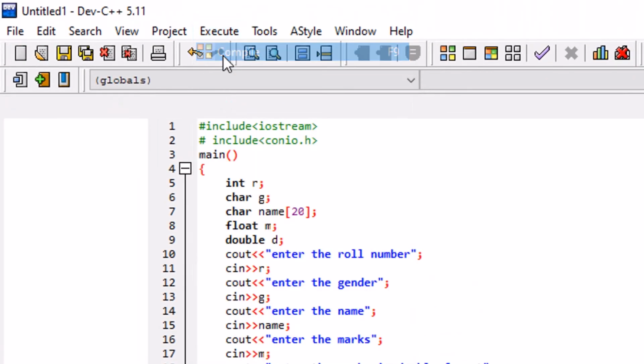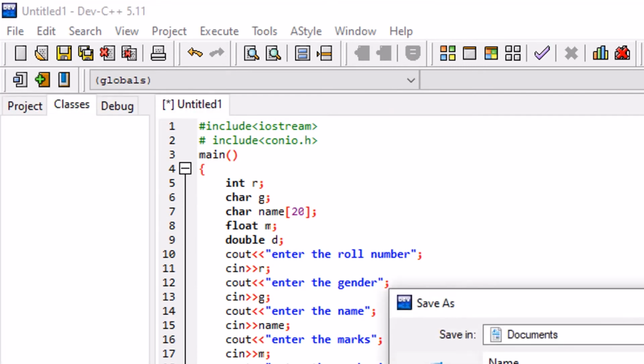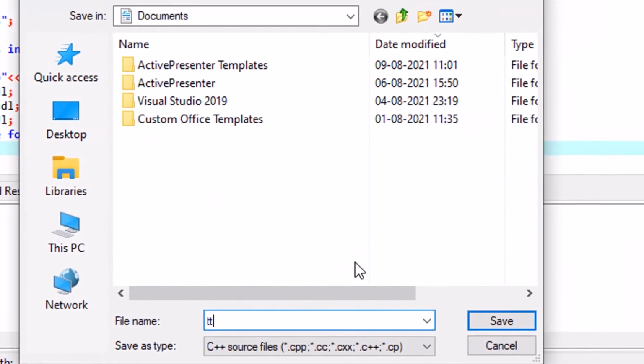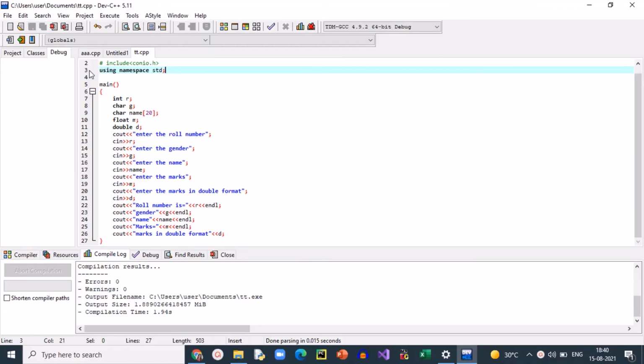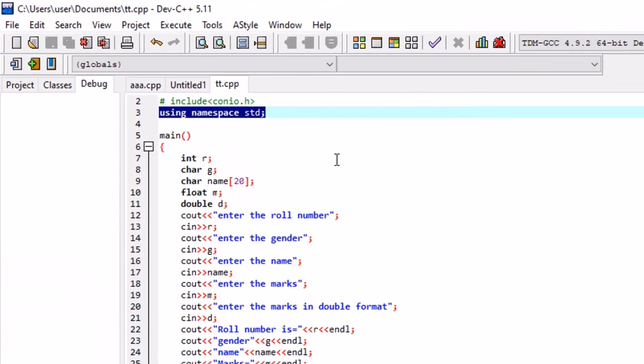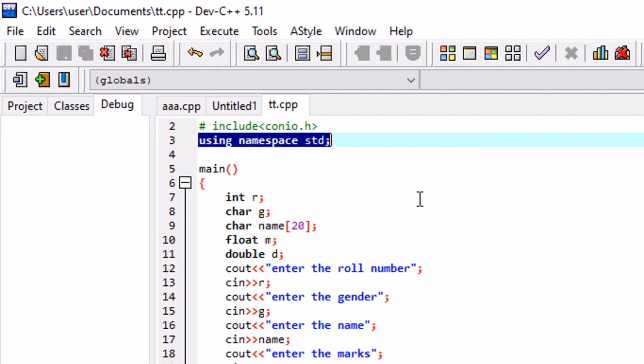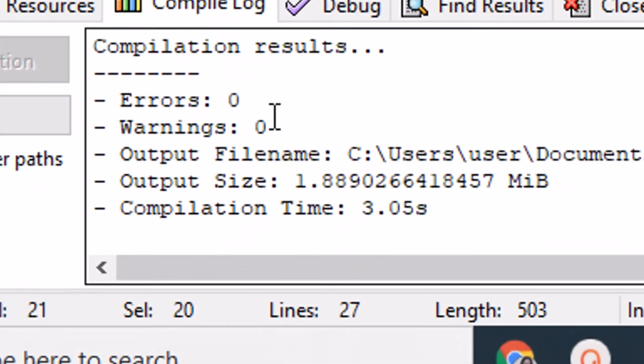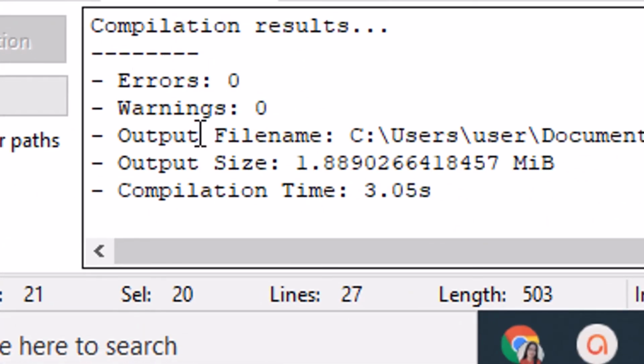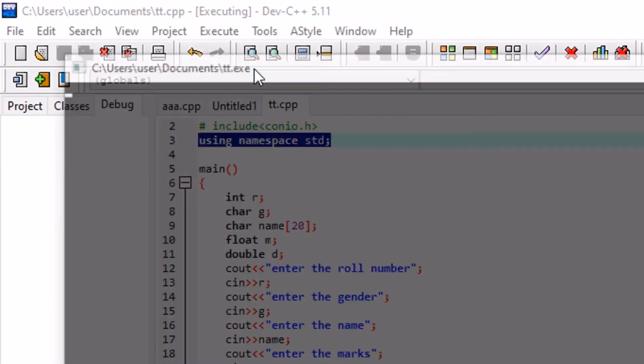Okay, we will run the program. We will compile the program first. Why? We will see how many errors are there in our program, and before compiling it will ask us for the name, so we will put the name for it and save. One thing you have to remember: you have to use the using namespace std for the GUI editor. So we have put that statement inside, and then I'm running the program again with iostream and conio.h, and then I execute the file and compile it. See, errors 0, warnings 0.